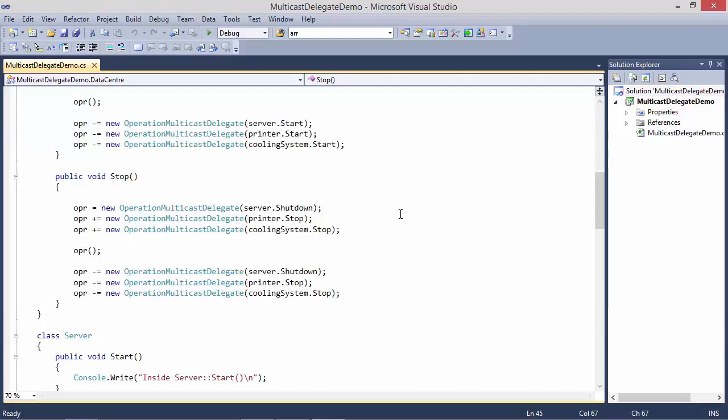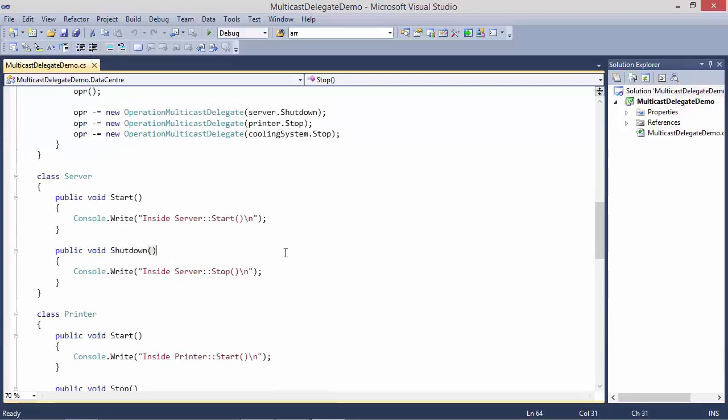So delegate instance OPR has encapsulated the server method shutdown, and then we are adding the method stop of printer, and then cooling system stop is added. We have used again plus equal, and then we have used delegate instance OPR for invoking the methods. So all the methods which are encapsulated will be invoked. So it will invoke server shutdown, printer stop, and cooling system stop.